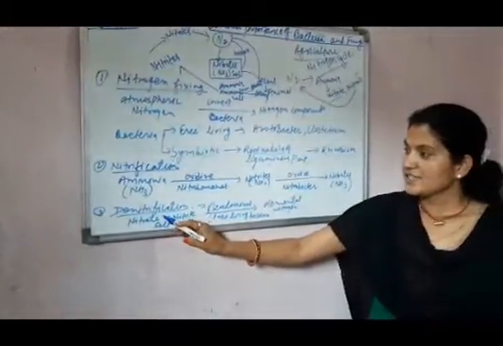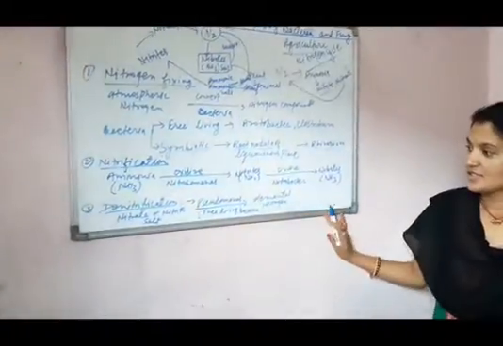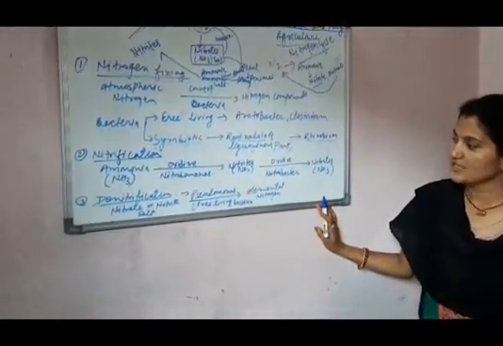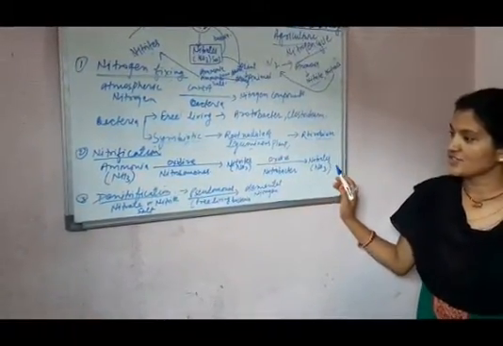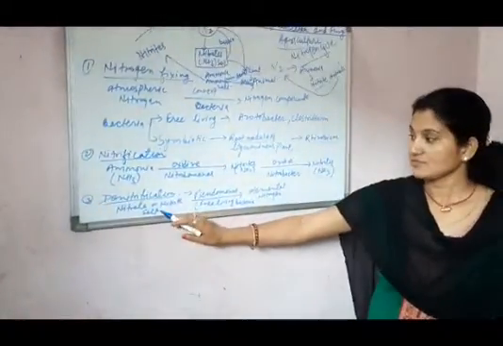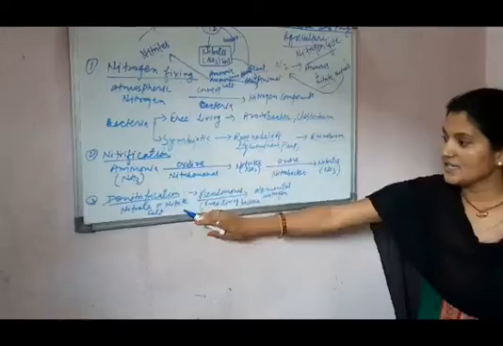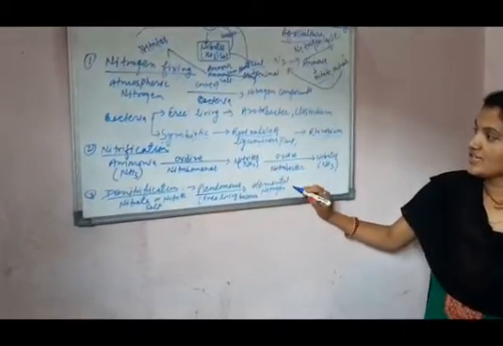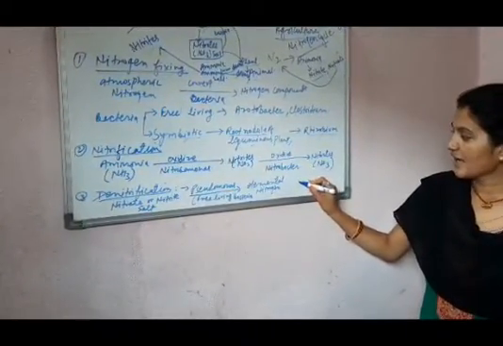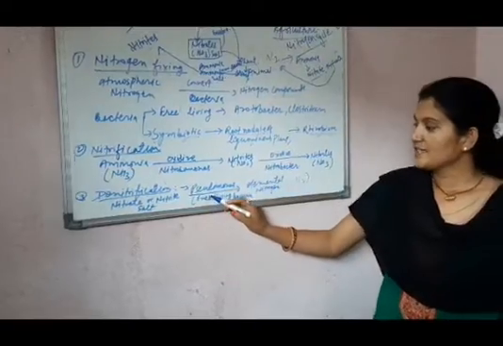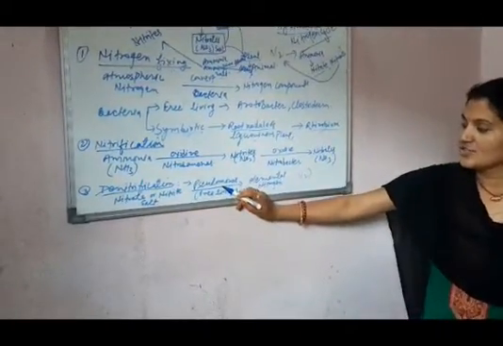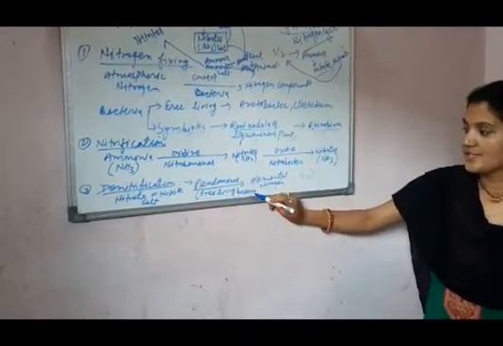The last step is denitrification. What is the process of denitrification? In it, nitrates or nitrites, which are in the form of salt, are converted into elemental nitrogen, N2, by the bacteria Pseudomonas, which is a free living bacteria.